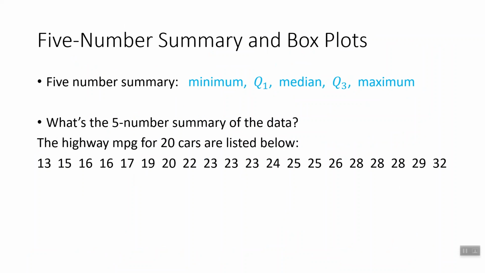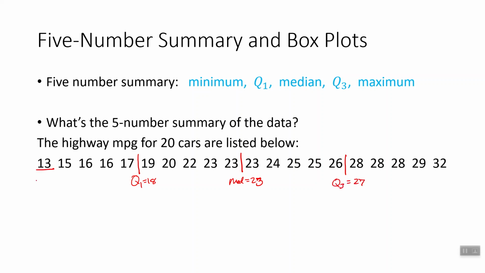All right, and finally, our 5-number summary. So we just found that our Q1 was 18. Our Q2, or our median, between those two, was 23. And our Q3 was 27.